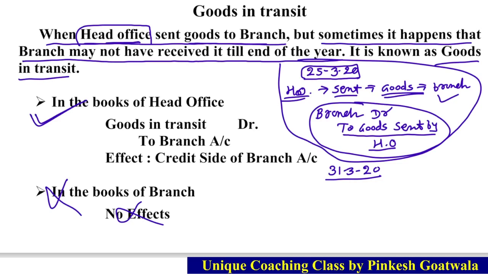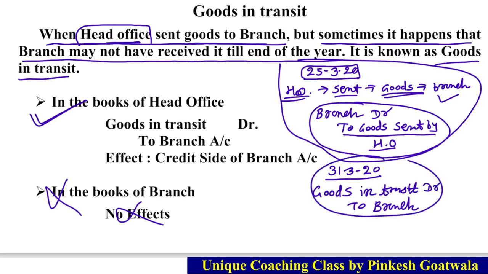So we have to remove this effect, and we make the journal opposite. The goods which were credited, we debit, and the branch which was debited, it will be credited. And for these goods what do we write? We write goods in transit, because right now goods are not in our hand, they are on the way. So the journal at the end of the year is goods in transit to branch. Clear?